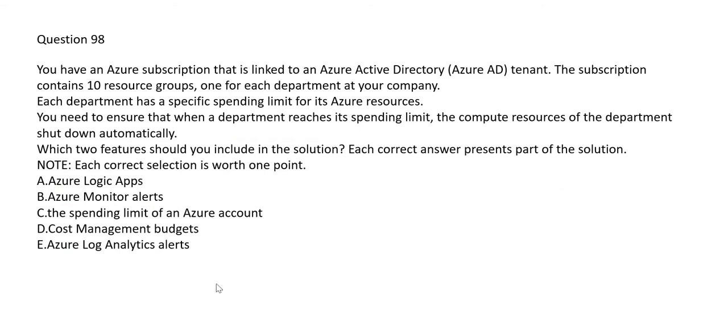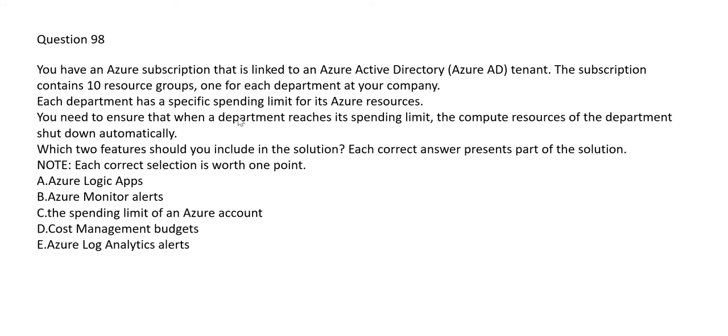Now let's look at this question. So the story goes: you have an Azure subscription and you have Active Directory tenants. The subscription contains 10 resource groups, one for each department at your company. For example, if your company has finance, sales, software development, or similar, there are 10 departments. The subscription will contain 10 resource groups, one for each department. That means there is one resource group for each department, one for finance, one for sales, one for IT, etc.